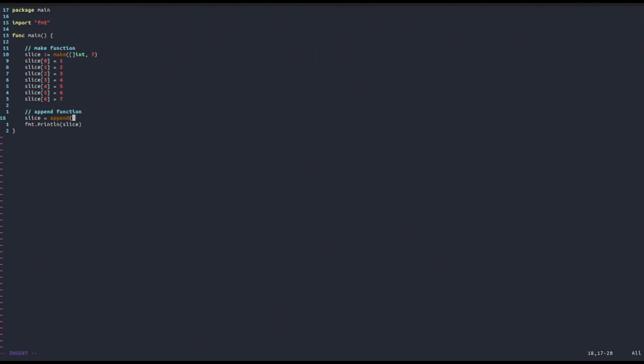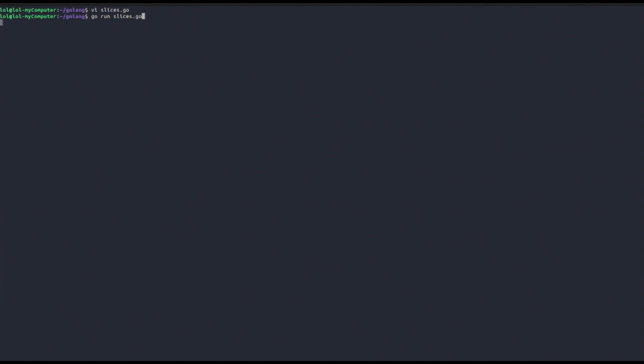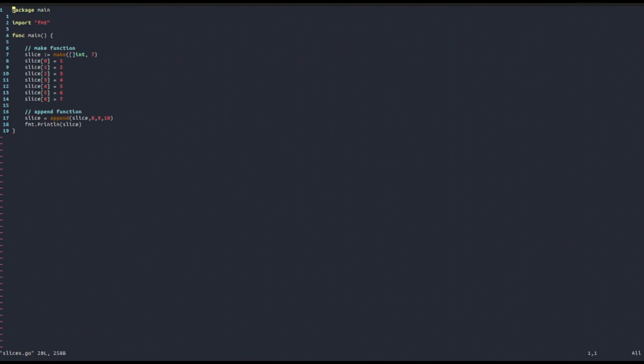So how can we do that? We will just specify as the first argument the slice to which we want to append the values. And now suppose we want to append 8, 9, and 10 to complete our counting of numbers up to 10. Then we will just specify the values that we want to add. And now let's try to print the slice out. As you can see, we get 1, 2, 3 up to 10. So this is how you use the append function. This is basically how you can add new elements to a slice.